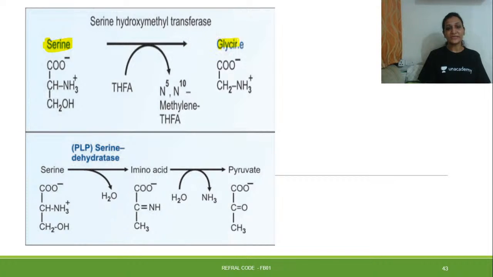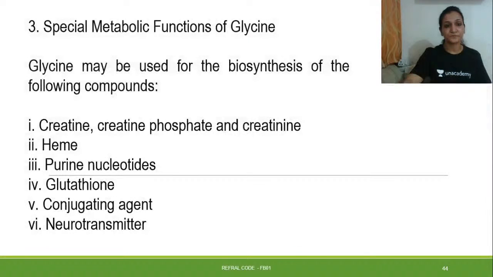forming serine. And then this serine, when glycine goes back into formation of serine, it can form pyruvate, and this will further enter into the glucogenic pathway, that is the formation of pyruvate. And how will the reaction occur? Here the reaction is in this direction. Glycine will form serine, and serine eventually forms pyruvate.